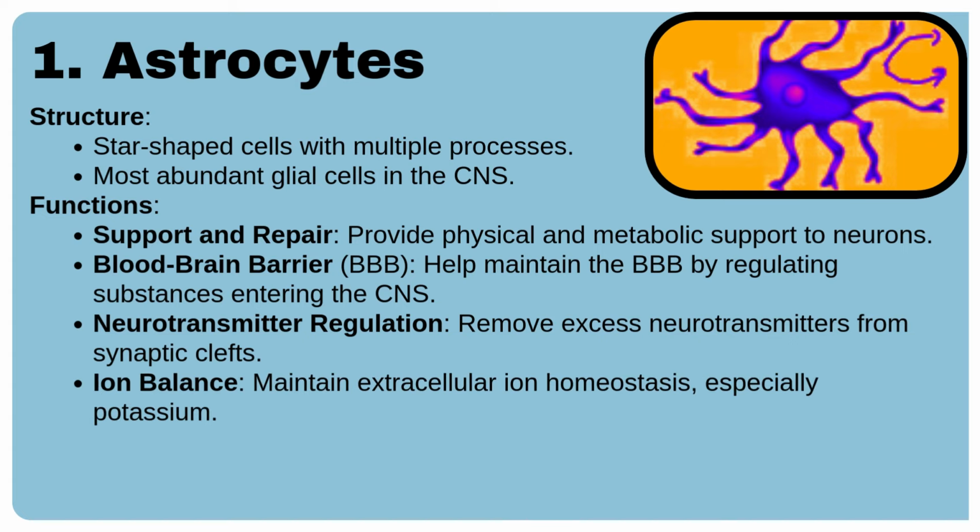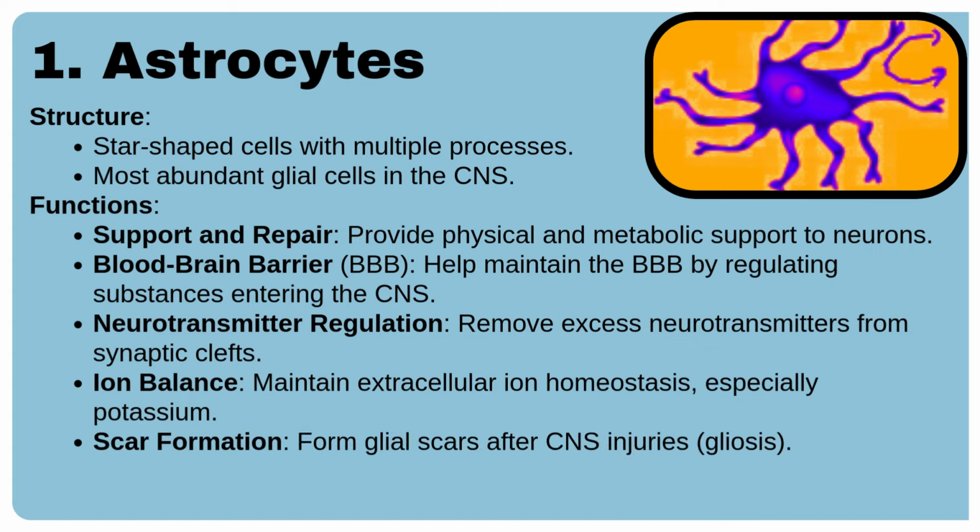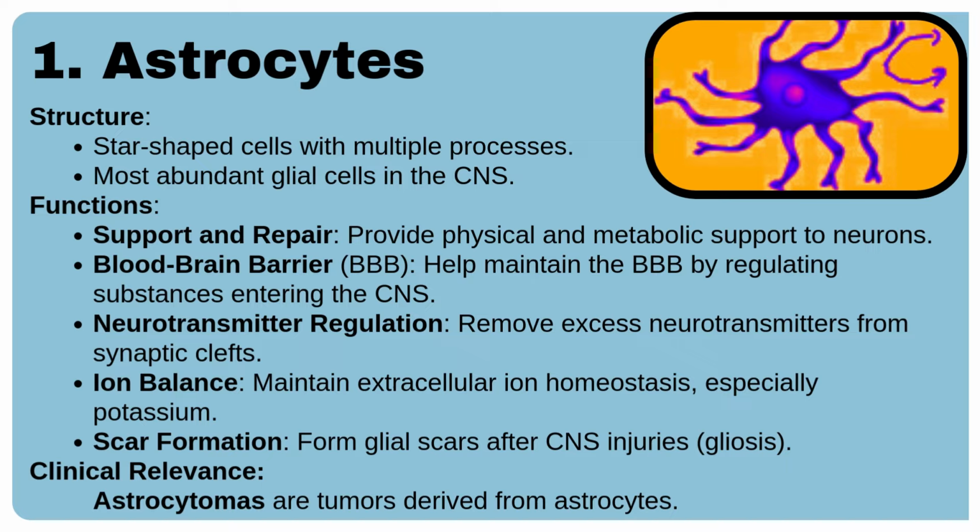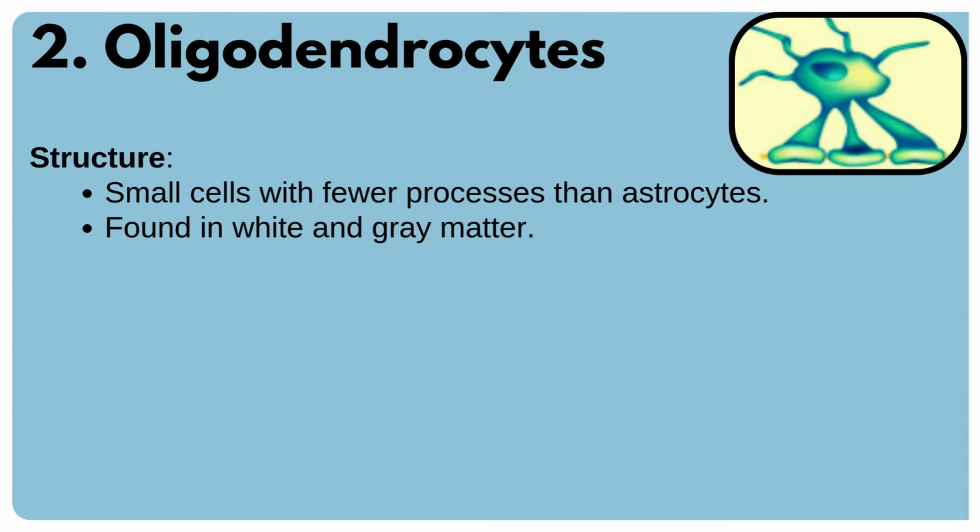Ion balance. They maintain extracellular ion homeostasis, especially potassium. Scar formation. They form glial scars after central nervous system injuries. Clinical relevance. Astrocytomas are tumors derived from astrocytes. Number 2. Oligodendrocytes. Structure. They are small cells with fewer processes than astrocytes. They are found in white and gray matter.